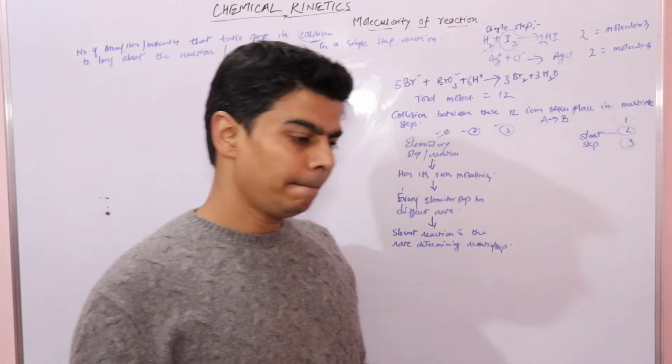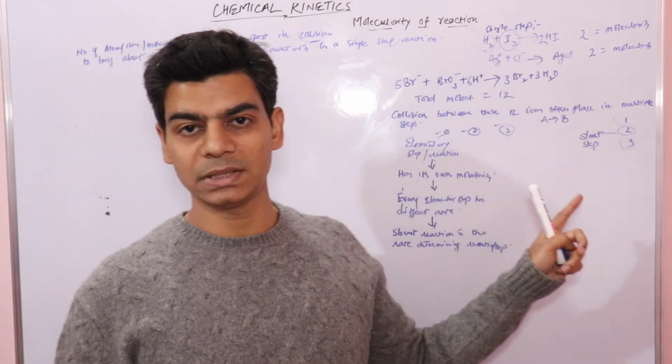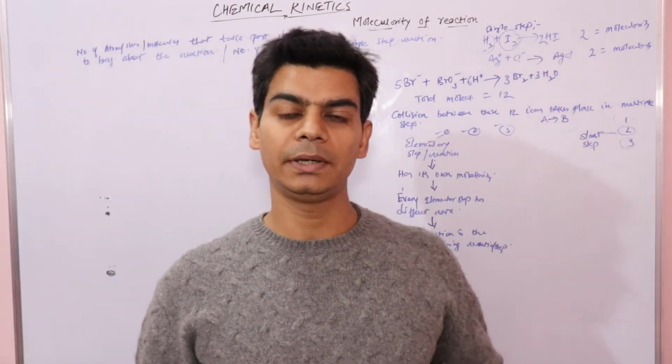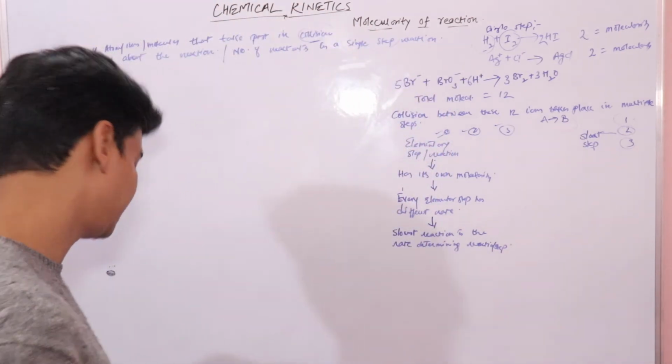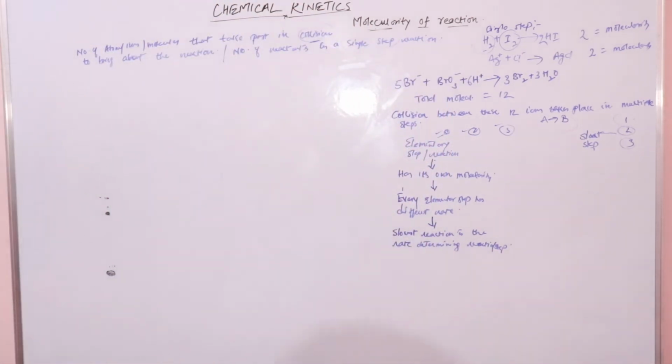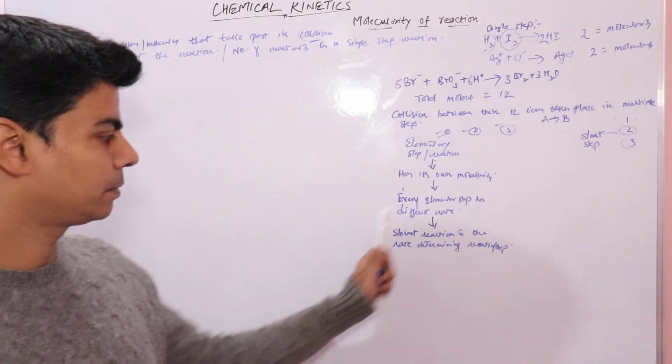And we also say that the molecularity of this complex reaction is the molecularity of the slowest step or the slowest reaction, right? So I hope till this point it's clear, because we need to understand the concept of molecularity, which is again very important. So the slowest step is called the rate determining step, right?